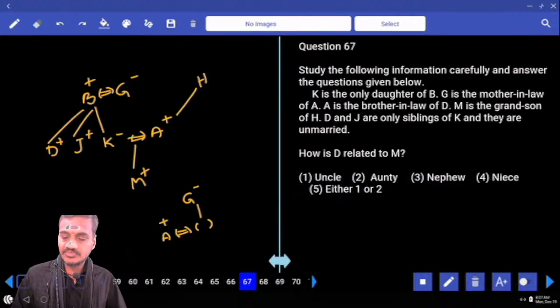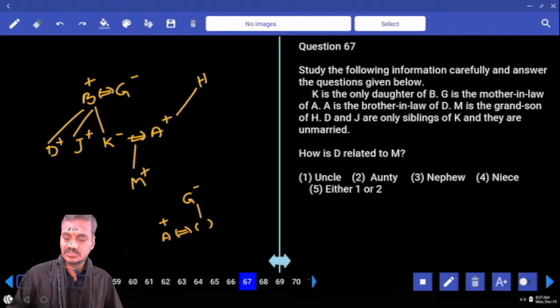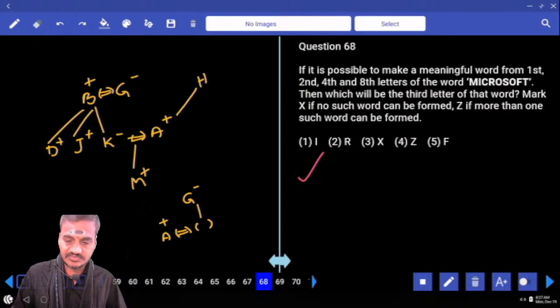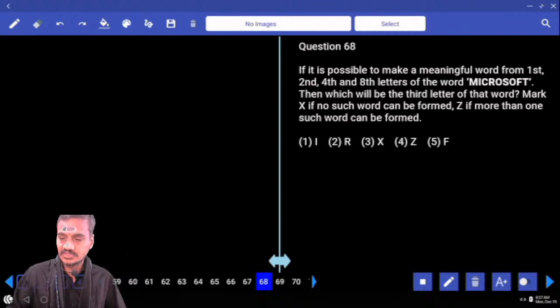Then 67, how is D related to M? Now M's mother's brother is uncle, that is choice 1, question number 67. And next one, 68, word formation here. If it is possible to make a meaningful word with 1, 2, 4, 8.